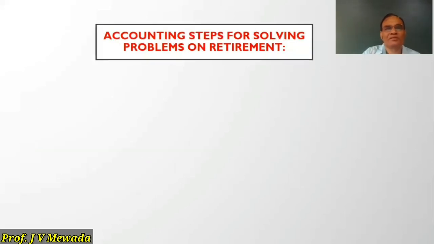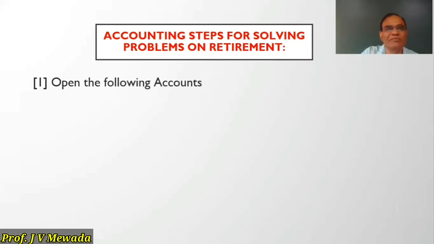Okay. Now, the third part, as I told you, first I explained you the meaning of retirement. Then I explained you the accounting treatment required in case of retirement. And now we are going to see the accounting steps for solving problem on retirement. Now, 90% steps are same as admission. So we'll see the steps.